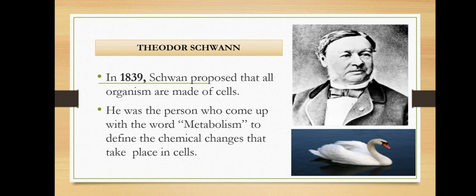In 1839, Theodor Schwann proposed that all organisms are made of cells. He was the person who came up with the word metabolism, which defined the chemical changes that take place in cells.